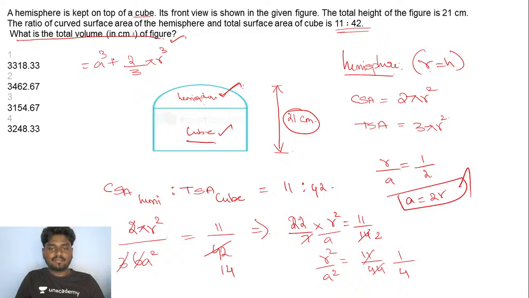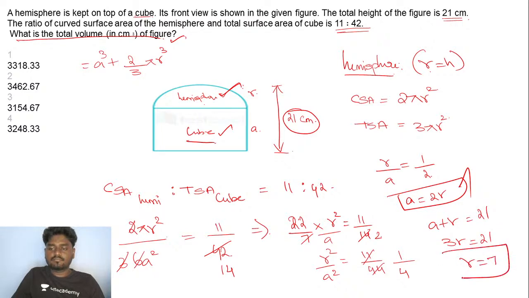I know the fact that the total height of the figure is 21 centimeters. So if that is the case, this has to be A and this has to be R, if I'm not wrong, right? So A plus R is equal to 21, and A is 2R. So 3R is equal to 21, which means R is equal to 7. If R is equal to 7, A will ultimately be 14.